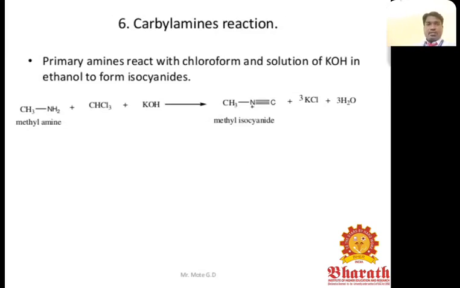Carbylamine reaction. Primary amines react with chloroform and a solution of KOH in ethanol to form isocyanide. Methylamine reacts with chloroform and KOH. We can get methyl isocyanide, potassium chloride and water.